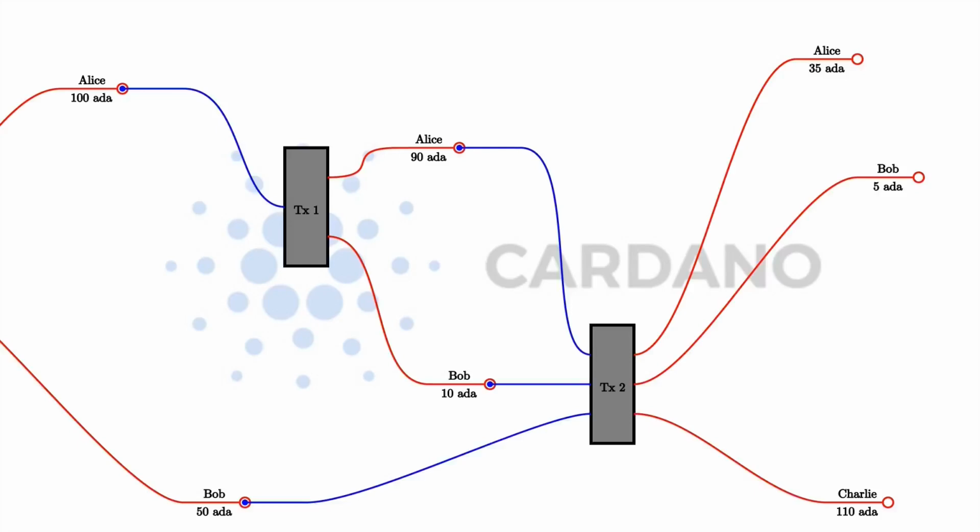Such a transaction could exist several times. You could have the exact same transaction and it would have the exact same hash and hence the exact same transaction ID. But in a system with fees like Cardano, you can't have such a transaction because you always need an input that provides the fees to pay the transaction fees for the transaction. And as soon as you have an input, that input must come from somewhere. It must come from a previous UTXO.